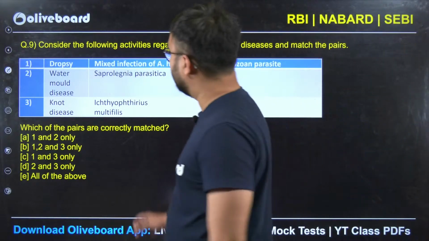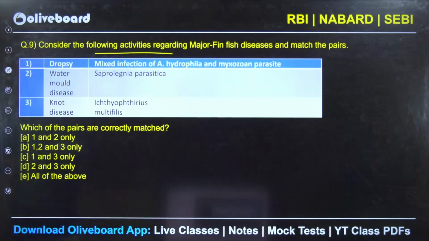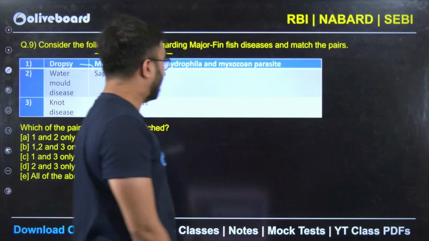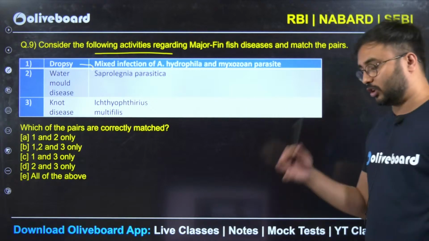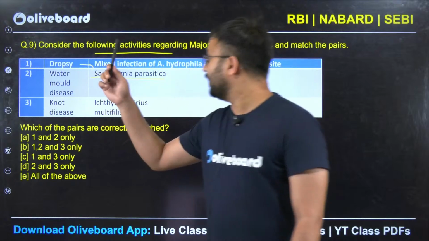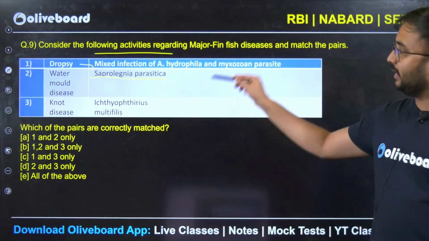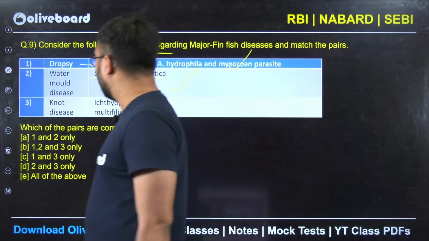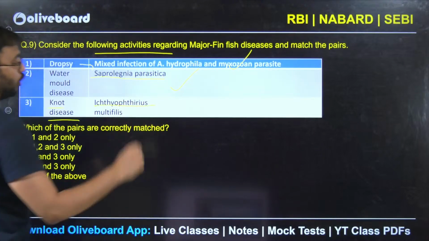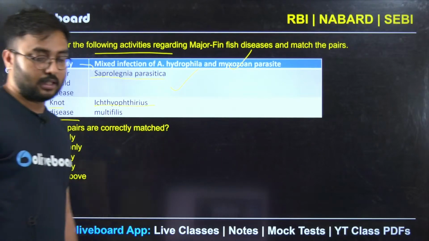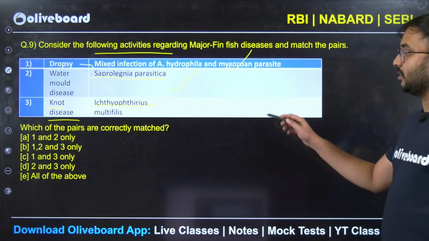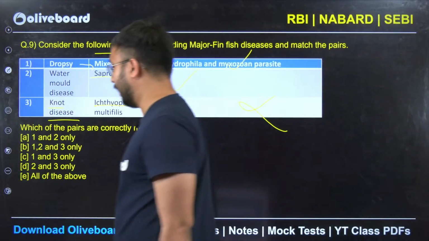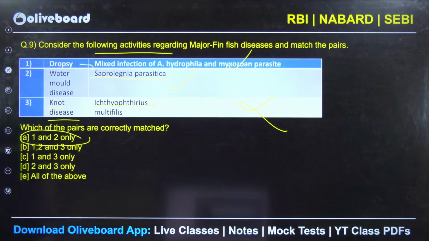Next, consider the following activities regarding major finfish diseases and match the pairs. Dropsy is associated with Aeromonas hydrophila and myxozoan parasite, whereas mold disease or water mold disease is because of Saprolegnia parasitica. Option number 1 is correct, 2 is also correct. The third one, Nod disease, is because of Ichthyophonus multifiliis. What do you think, is it correct or wrong? If you look at the third option, this is completely wrong. So therefore our correct answer is 1 and 2 only.